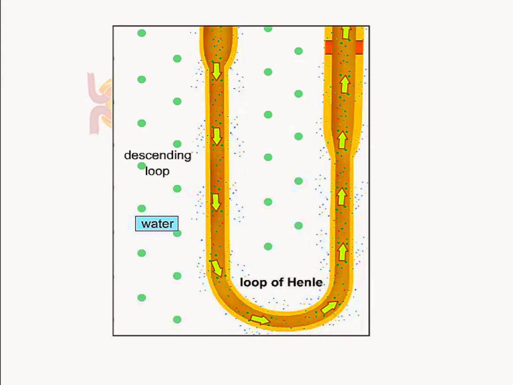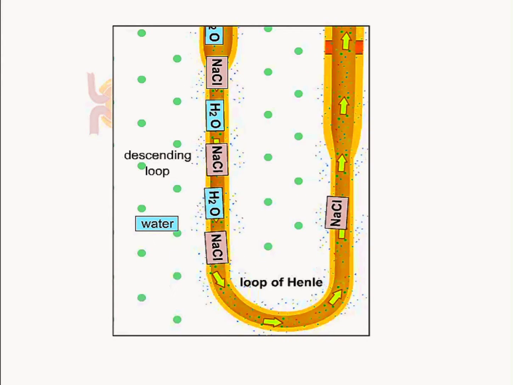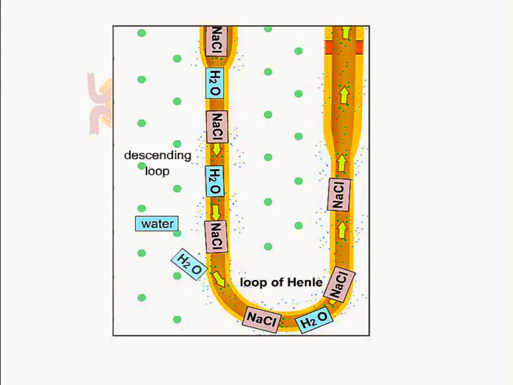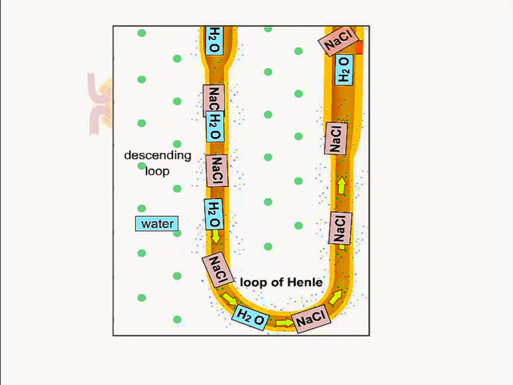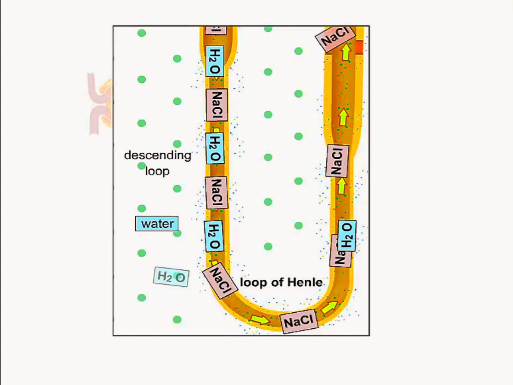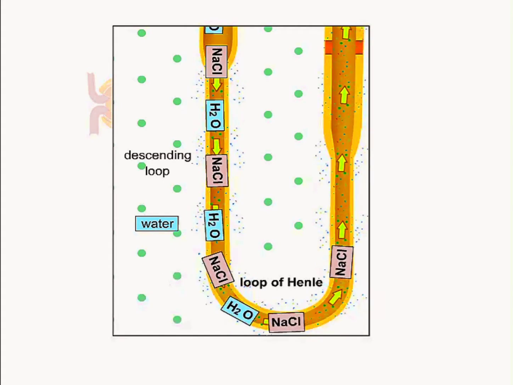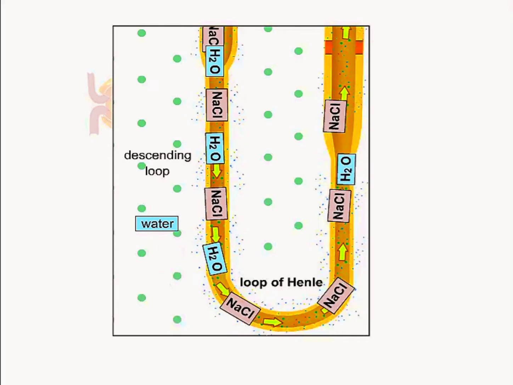There is an osmotic concentration gradient of salt and urea in the interstitial fluid that surrounds the loop. As the filtrate passes into the salty renal medulla, water will leave the loop by osmosis. The result is a concentrated filtrate that is high in salt and urea but reduced in water content.